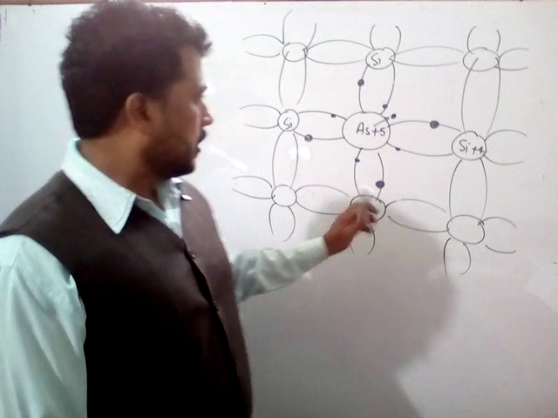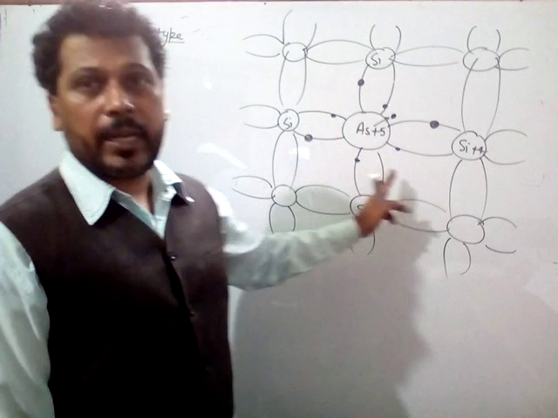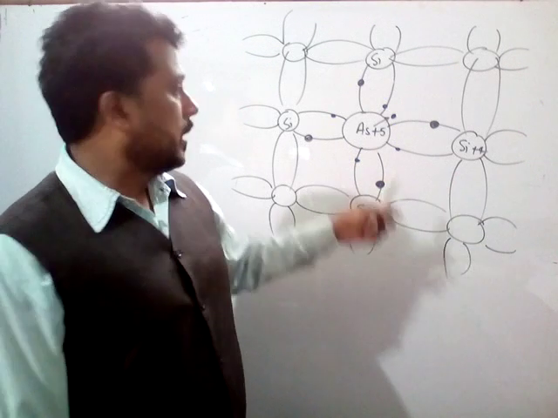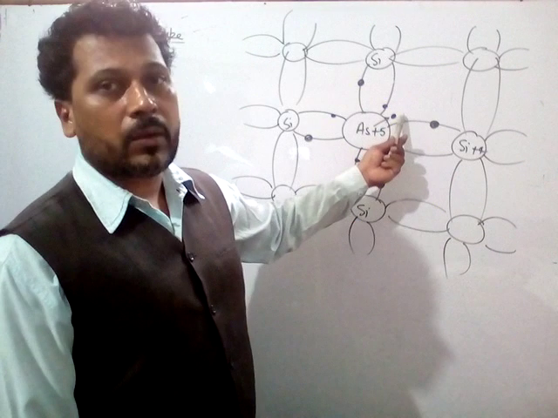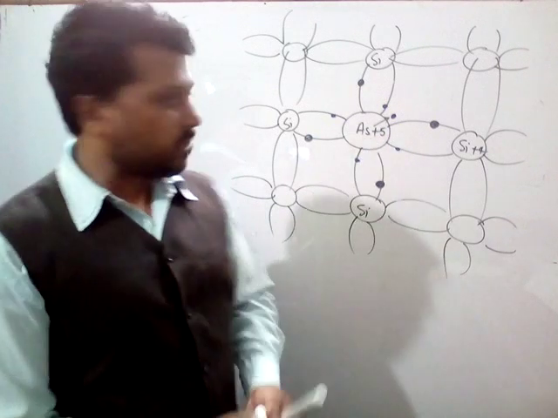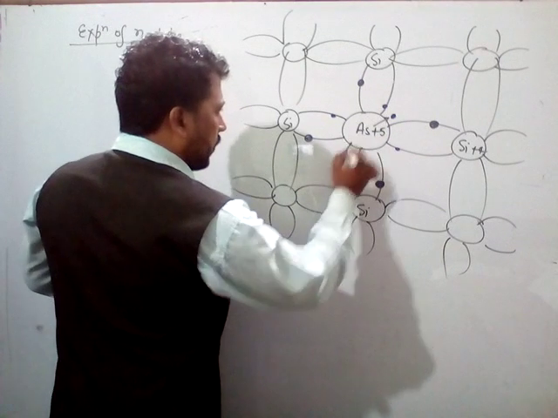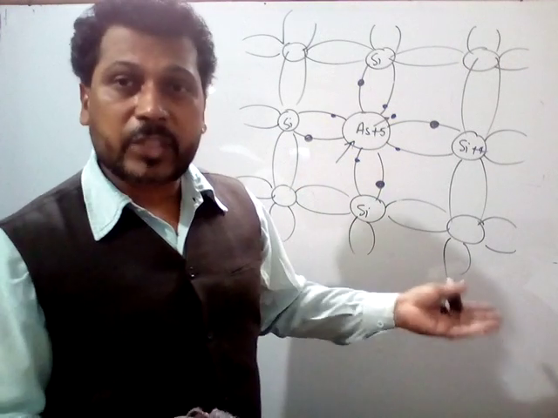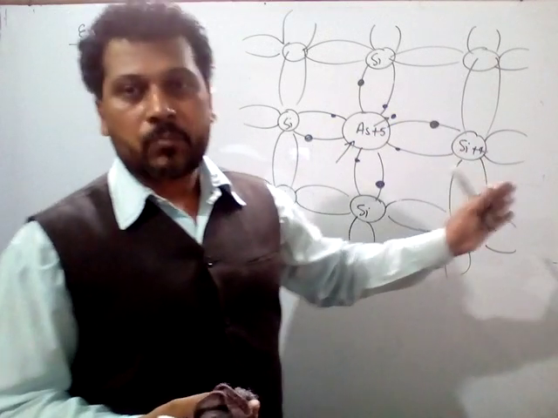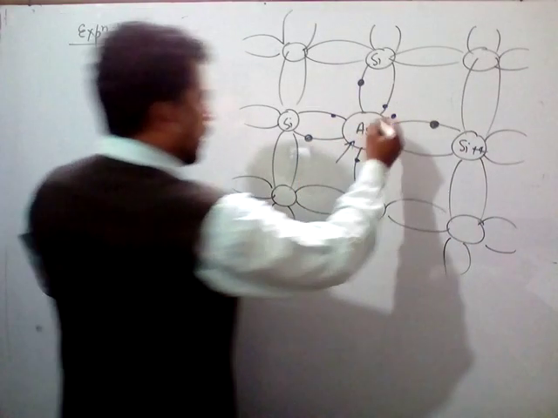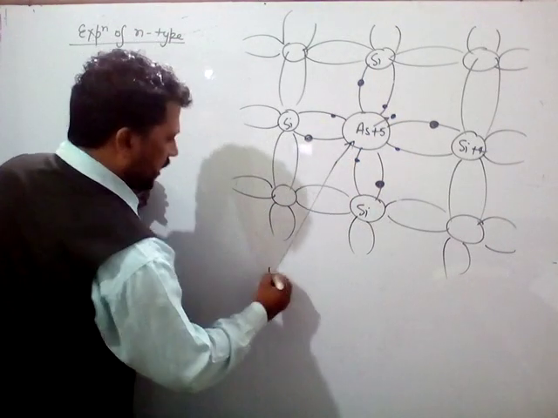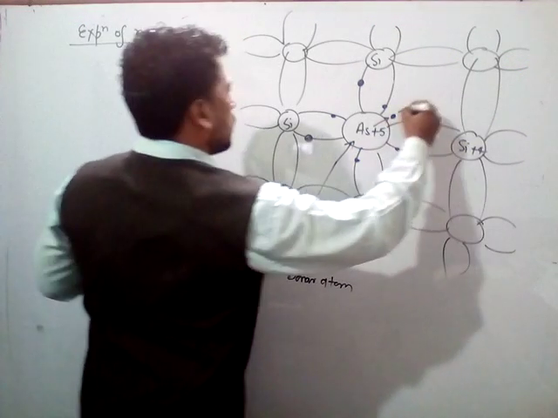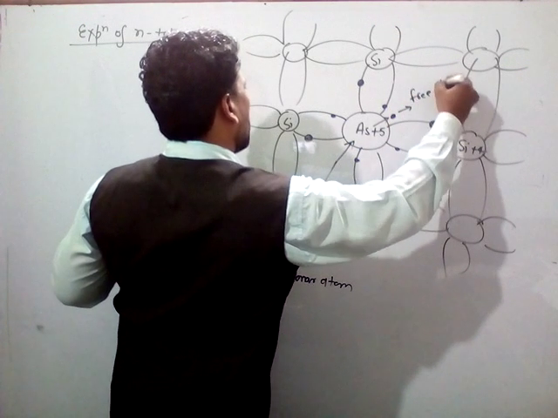So 4 covalent bonds are formed, but 1 electron of this arsenic plus 5 atom remains in excess, and this electron is ejected and works as a charge carrier whenever it gets free by thermal energy. Due to this, the atom is known as the donor atom, and this electron is known as a free electron.